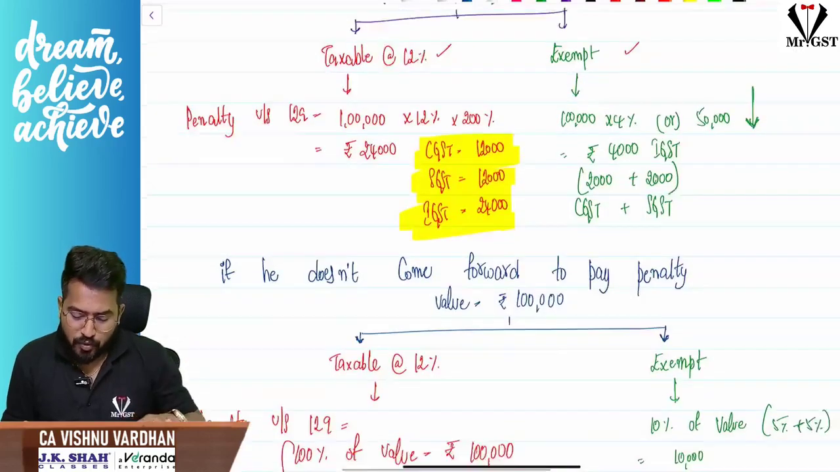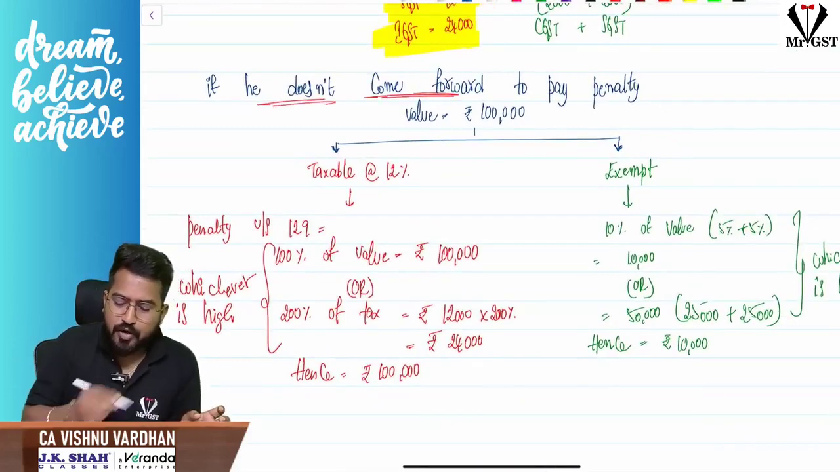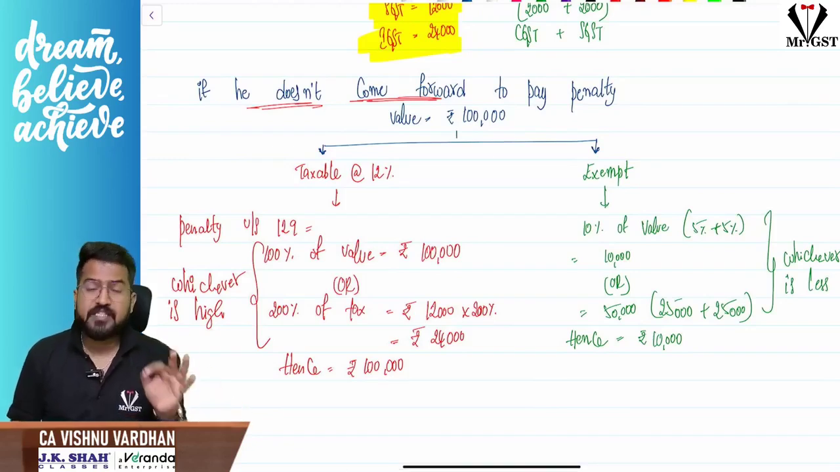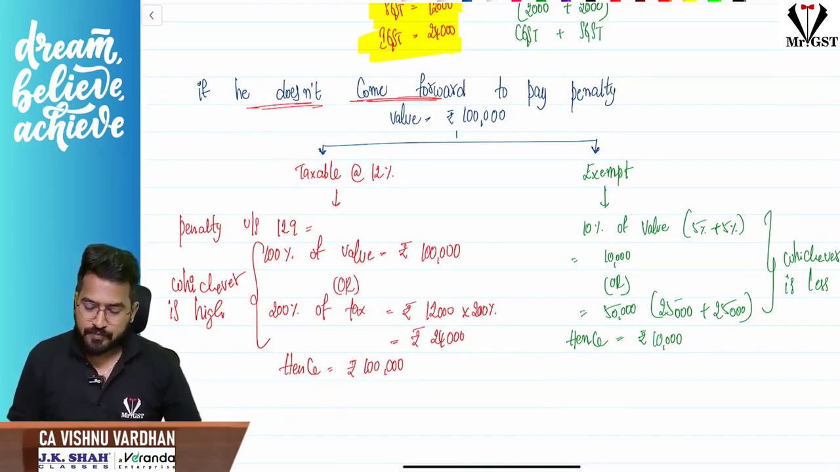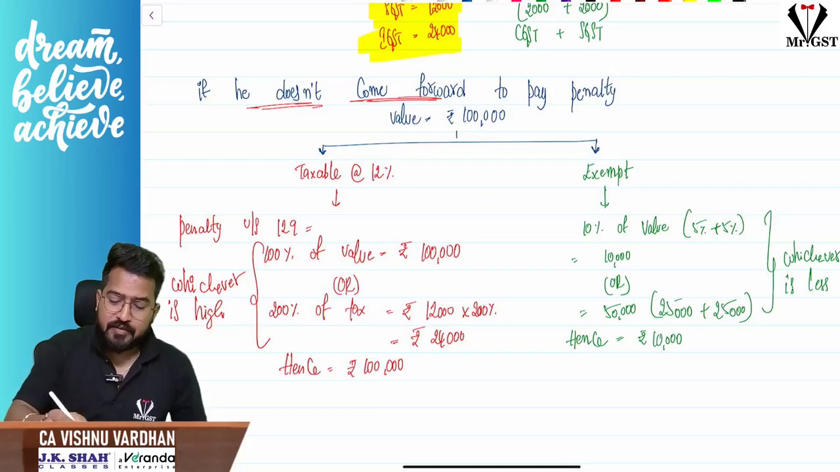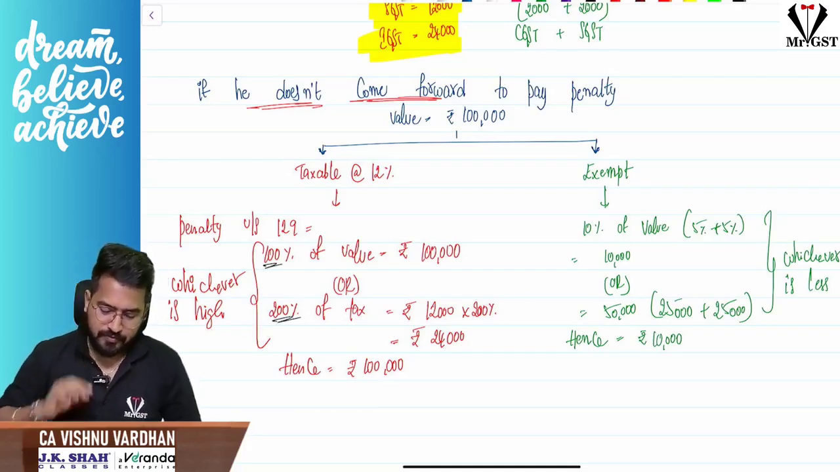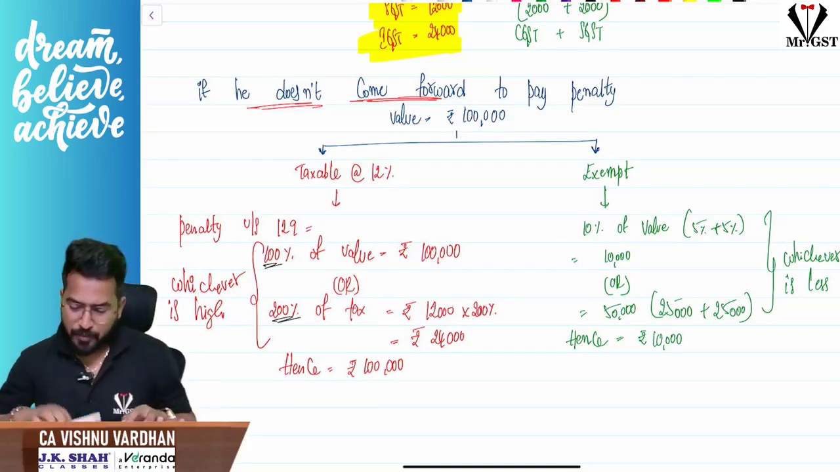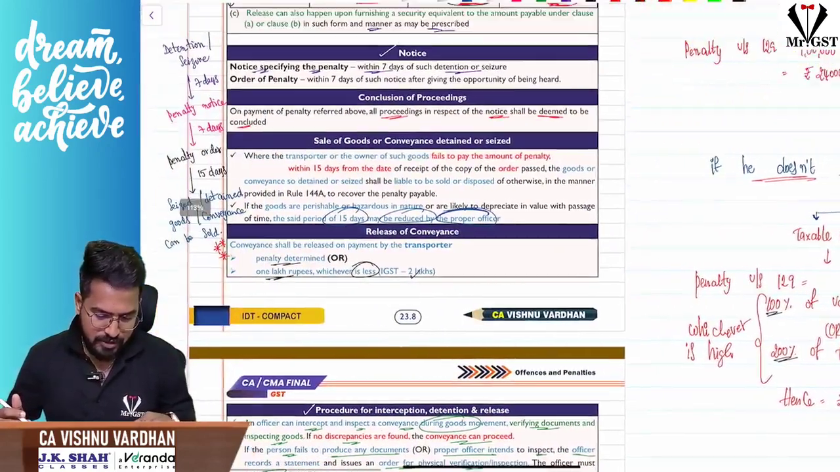And next, if the owner does not come forward to pay the penalty, in such a case, pause the video and go through this. Please go through this carefully. Very important concept. Please be careful here with 100% of the value and 200% of taxes. Right, hope it is clear for you. Next.